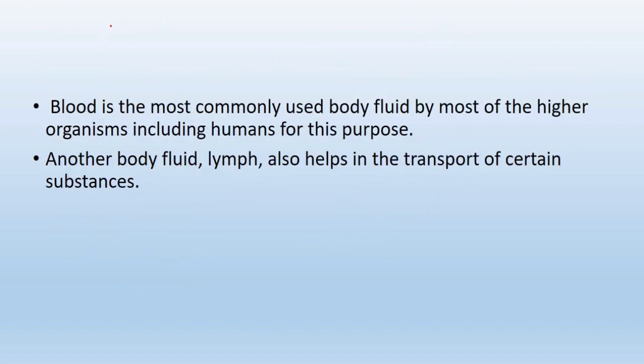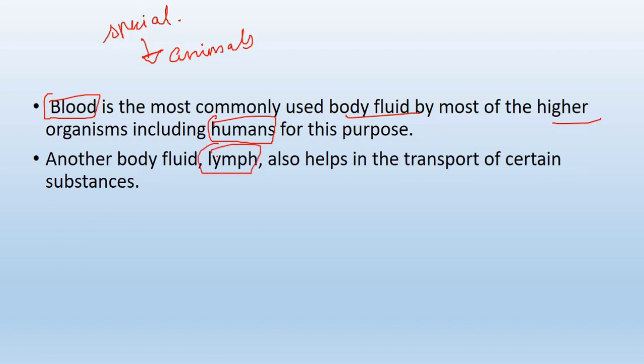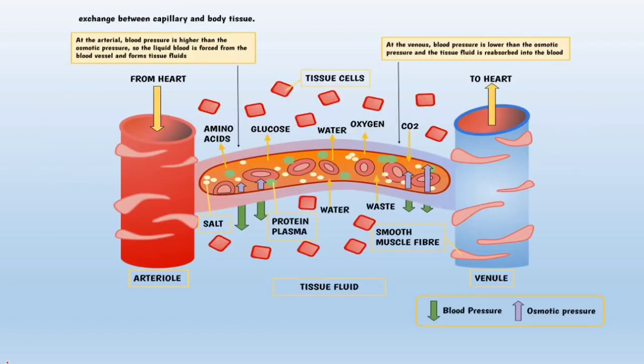Now, what are these special body fluids present inside animals or mammals? The main component is blood. Blood is the most commonly used body fluid by most of the higher organisms, including humans, for this purpose. And another body fluid is lymph, which also helps in the transport of certain substances.